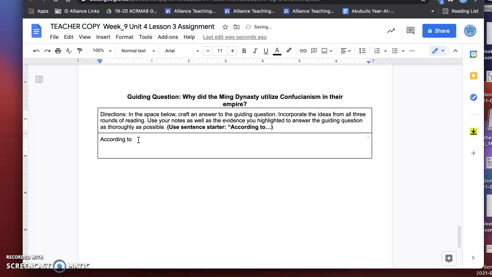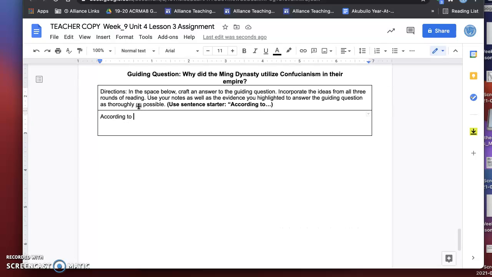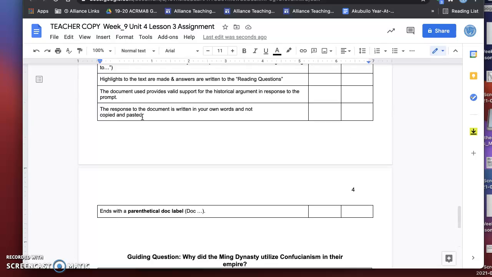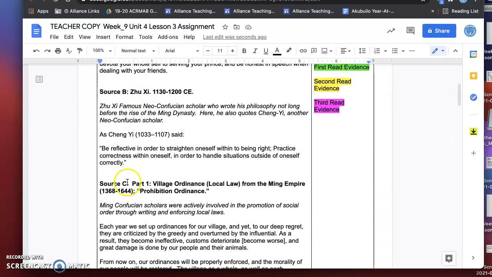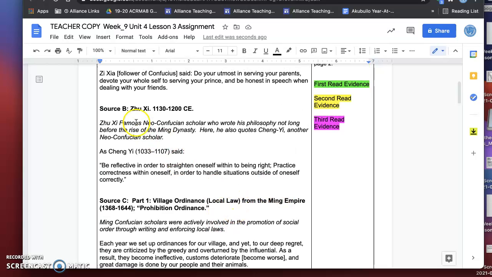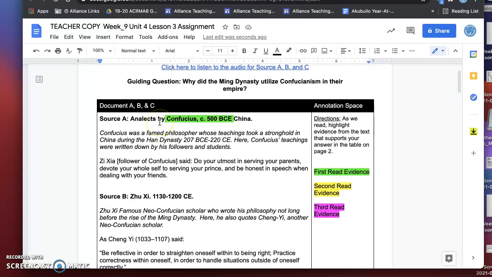In this case, you have 3 documents, so you can refer to any document that you like. You can talk about the Ming Empire's document, Zhu Shi's document, and Confucius's document on the top.